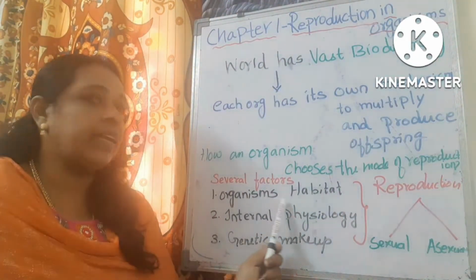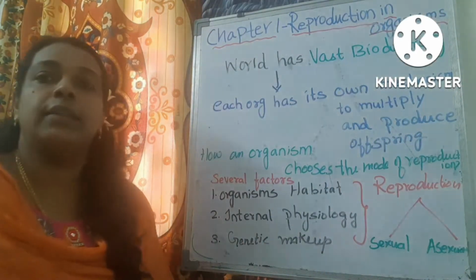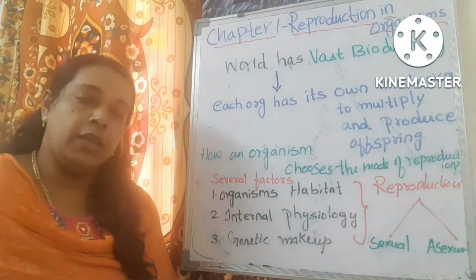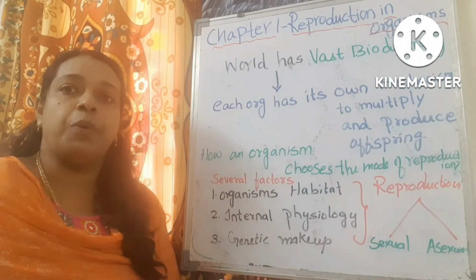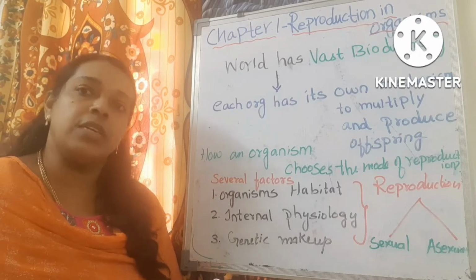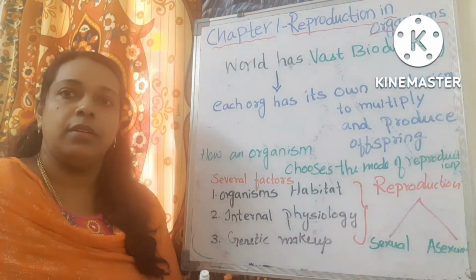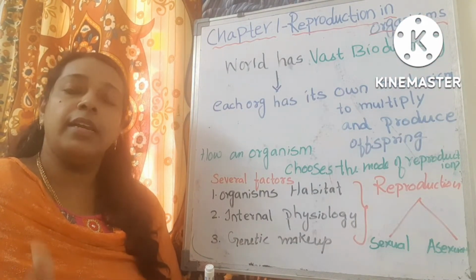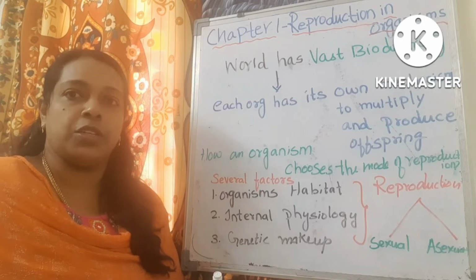The first factor is the organism's habitat. What is meant by habitat? Habitat is nothing but the place where they live. If the habitat favors cross-pollination, then cross-pollination occurs, which is a sexual reproduction. If the habitat does not favor cross-pollination, then it undergoes self-pollination, which is asexual reproduction.